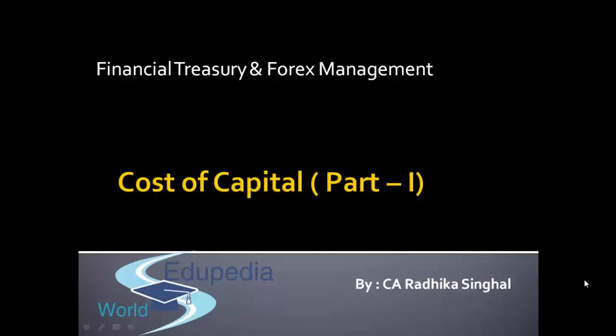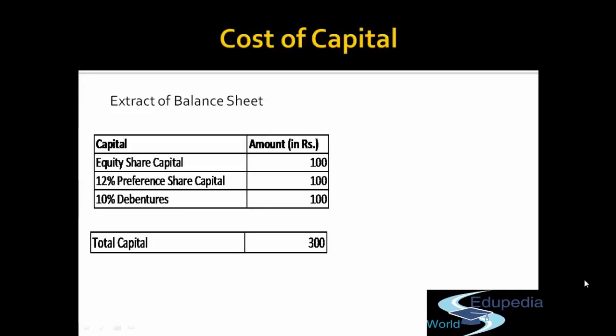So let's take an example. I think you all have seen such an extract of balance sheet, right? Equity share capital, 12% preference share capital, debentures, all these are the components of capital. Do you know why they have invested into the business? Suppose if you are a debenture holder, why you will invest into the business? You expect some return over and above your capital.